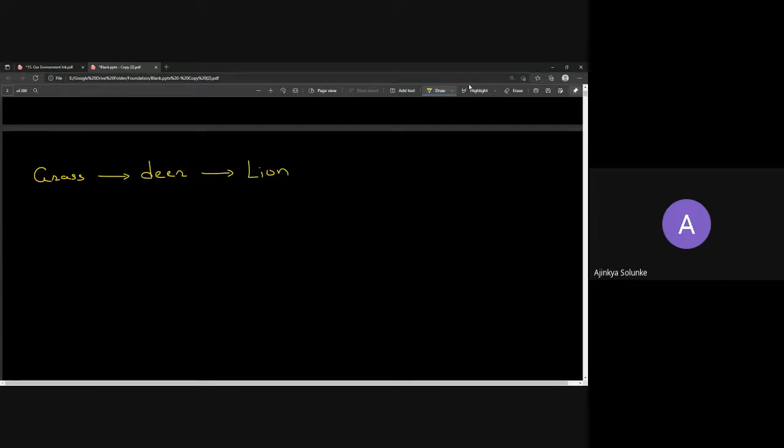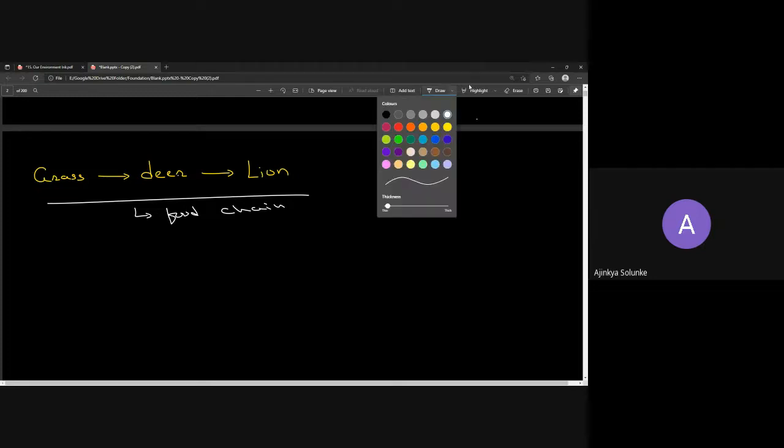So what we have shown is how the energy is getting transferred. This is called a food chain. A chain of food: how the food is transferred from grass, then goes to the deer, then it can go to the lion. Now, is it compulsory that this is going to happen? It is not.